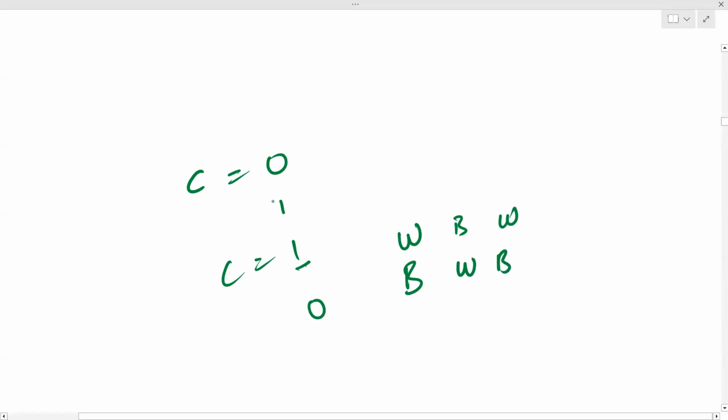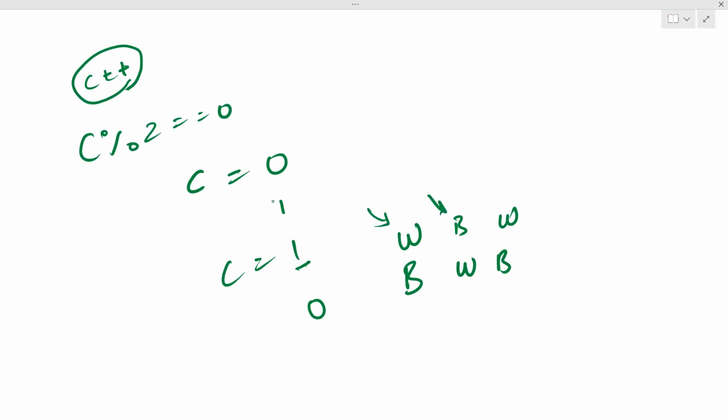So basically you can also do this as C++. Each time after coloring the domino, you take C++. And if C modulo 2 is 0, then you color it as white and black. Otherwise, you color it as black and white if C modulo 2 is 1. So this also will work. Is it okay? Yes. So this is clear to everyone, right?